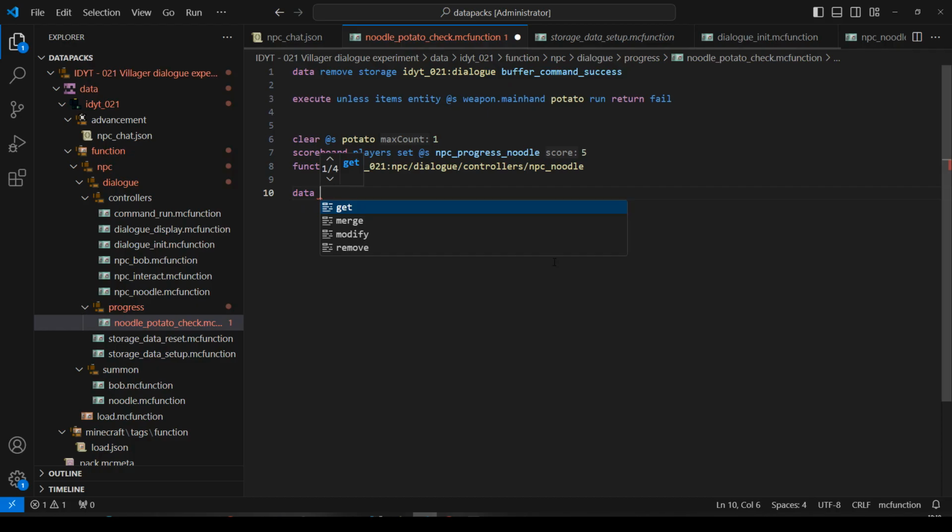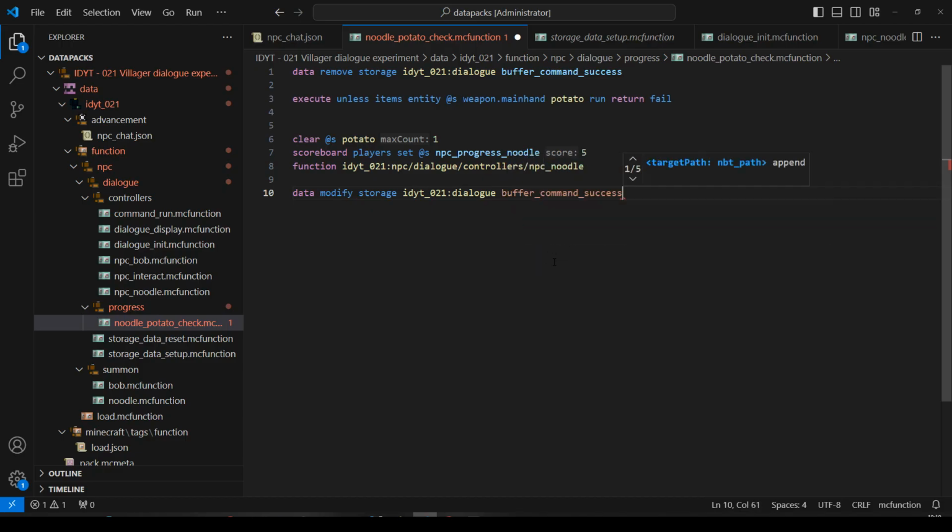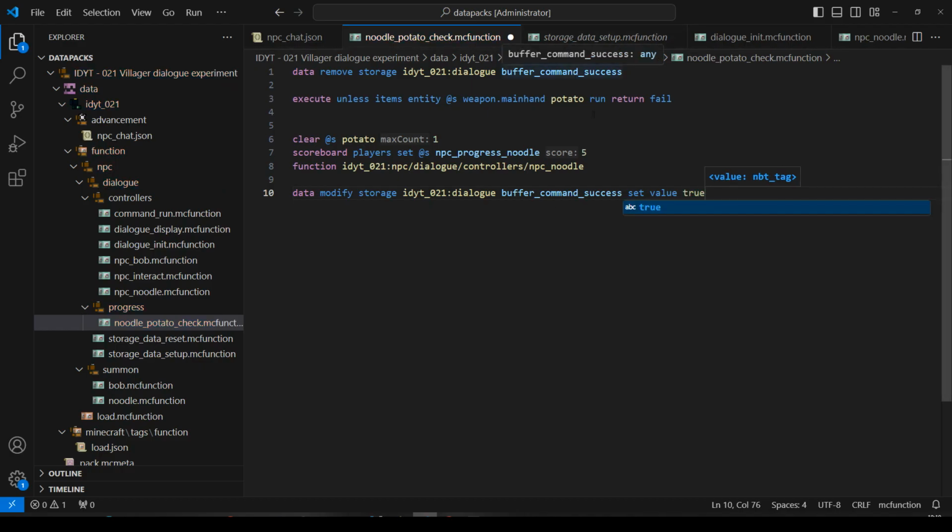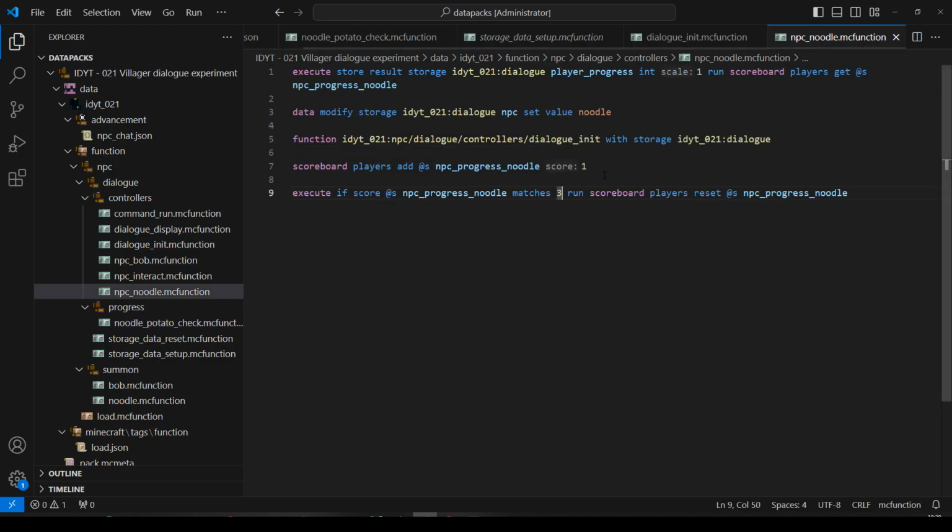So we will data modify storage dialog buffer command success set value. You can set it to anything you like. I'm just setting it to true. It's just checking if the actual storage exists. Doesn't matter what's inside. So let's set that to true. Save. Let's go back to NPC Noodle because we're going to have to make some changes here.